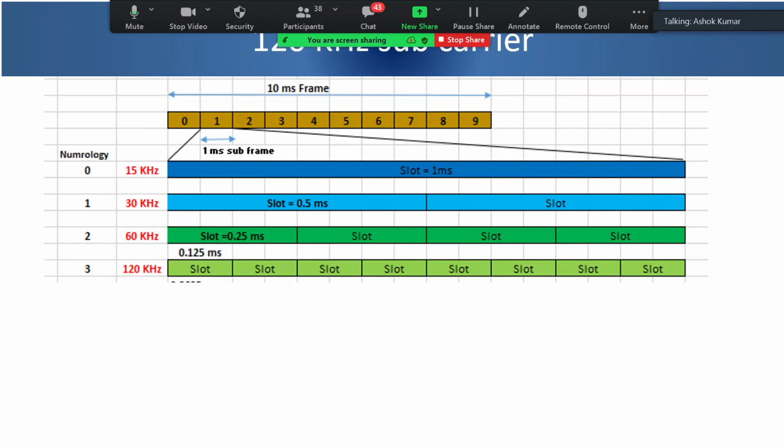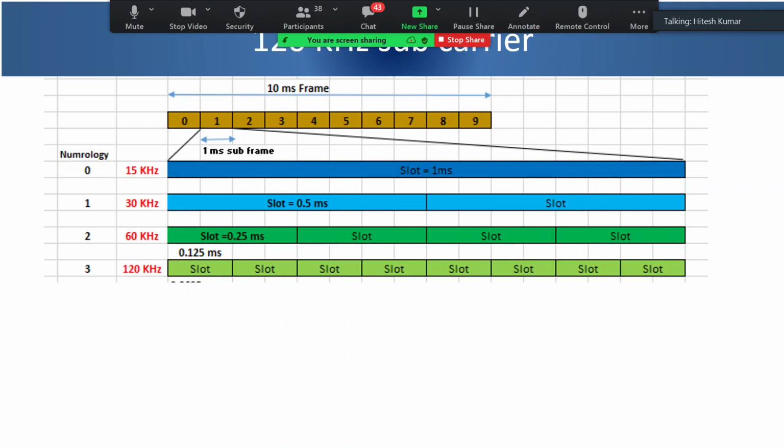Slightly farther, 16 QAM, and at the edge you may be using only QPSK or 4 QAM. So depending upon your distance, you have not only the numerology but also different QAM, used accordingly as per the signal quality, and numerology is used as far as the frequencies are concerned. Is that okay, Hitesh?